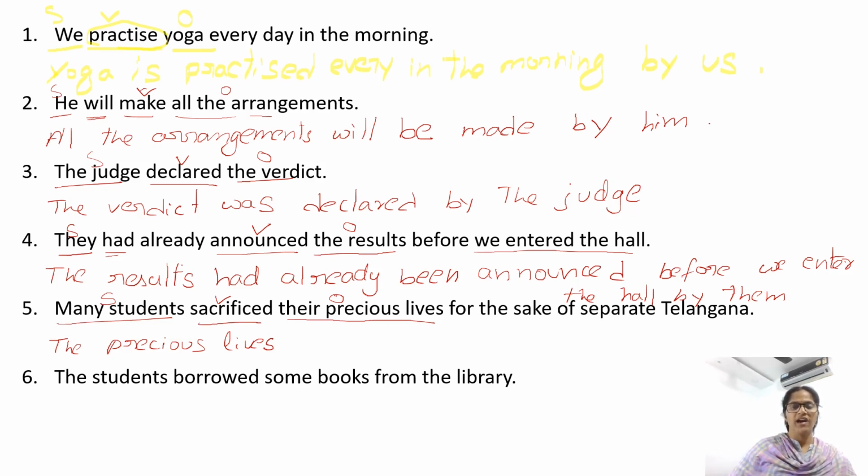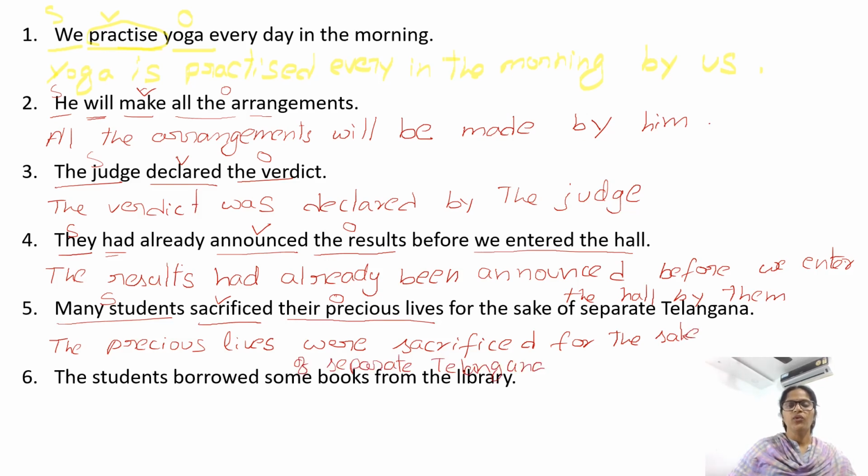The sentence is in simple past. Precious lives is plural, so were sacrificed. The V3 form is sacrificed. Sacrificed for the sake of separate Telangana. By whom? By many students.